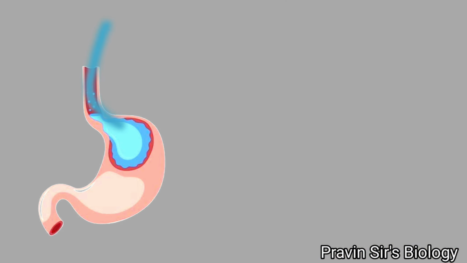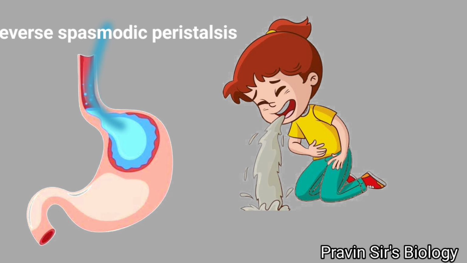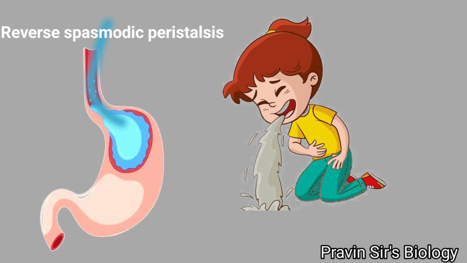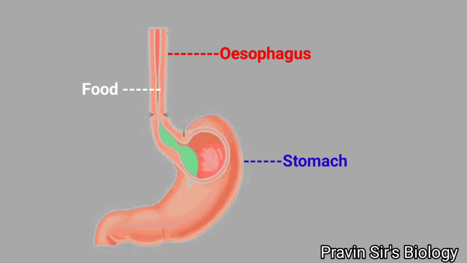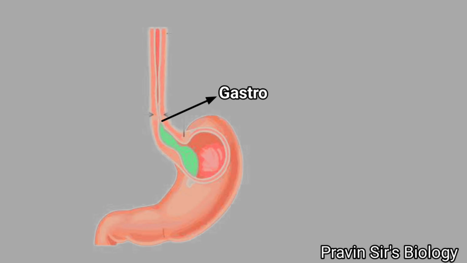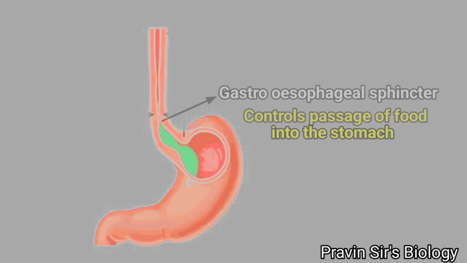Sometimes regurgitation or vomiting takes place due to reverse spasmodic peristalsis. Food from the esophagus enters the stomach. The gastroesophageal sphincter controls the passage of food into the stomach.